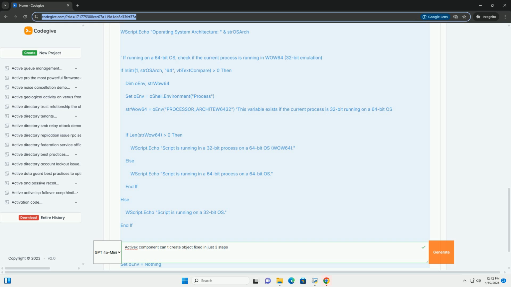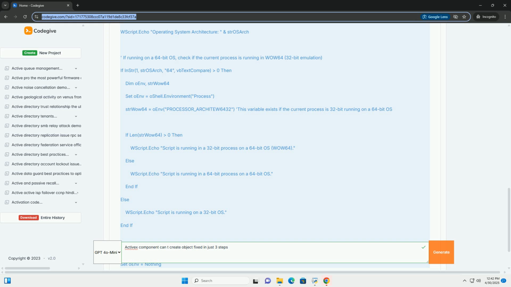Several factors can contribute to the ActiveX component can't create object error. Component not registered. The ActiveX component hasn't been properly registered in the Windows registry. Permissions issues. The user account running the application lacks the necessary permissions to access the component or the registry entries. Missing dependencies. The ActiveX component relies on other DLLs or components that are missing or outdated. Corruption. The ActiveX component itself or its associated registry entries might be corrupted.